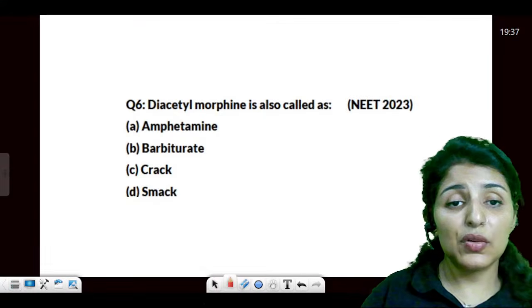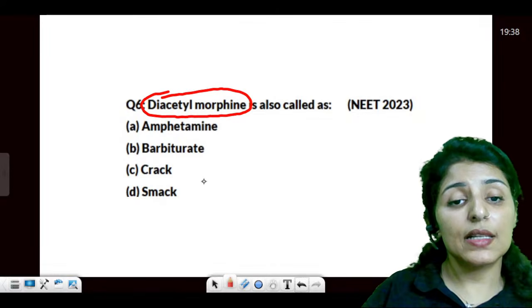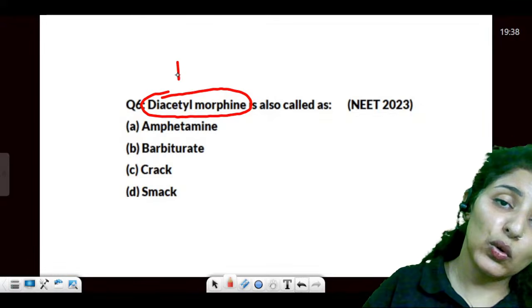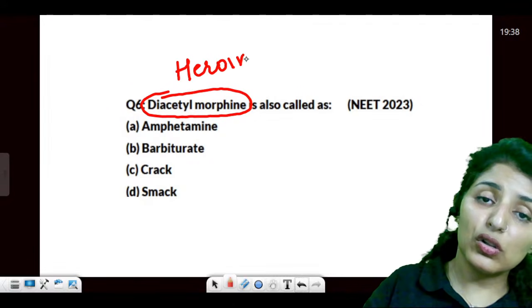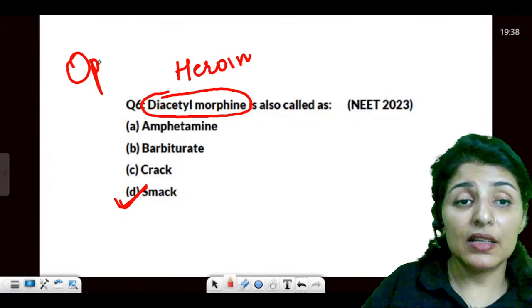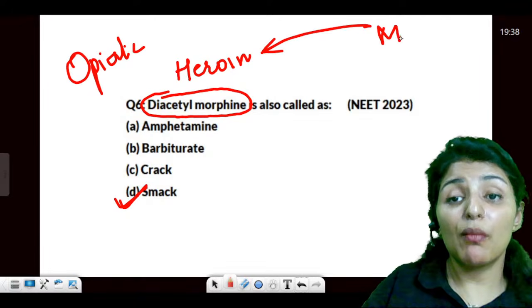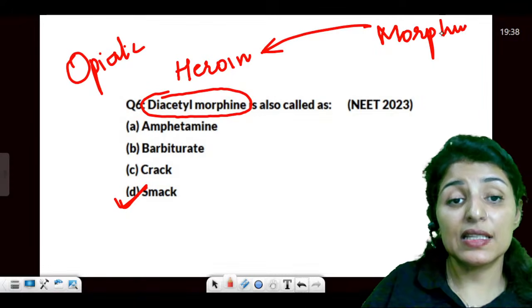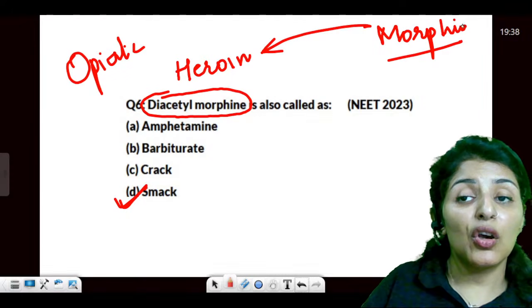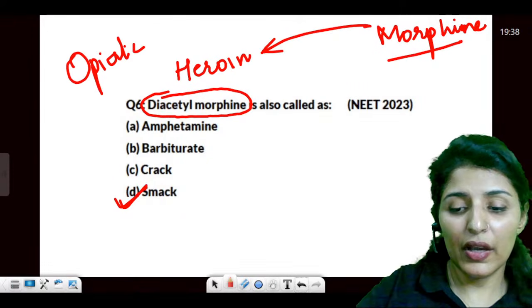Now, moving on to the next question. Diacetylmorphine is known as heroin, also known as smack. It is an opiate. Where is it developed from? It is developed from morphine. As the name says, diacetylmorphine. So all you have to do is diacetylation of morphine, which will give you heroin.